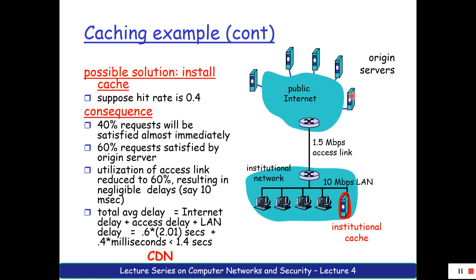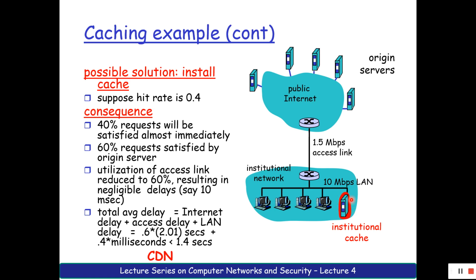From the XYZ file, it has become something with the same name, XYZ, with some extra STUV added to it. Now I'm interested in having this changed one. This machine is interested in having this changed one. Now what this machine will do is first request the institutional cache.